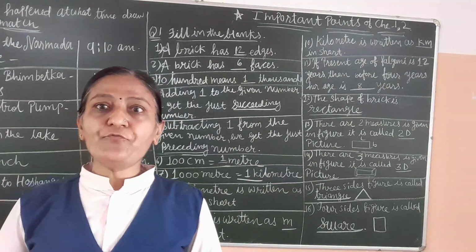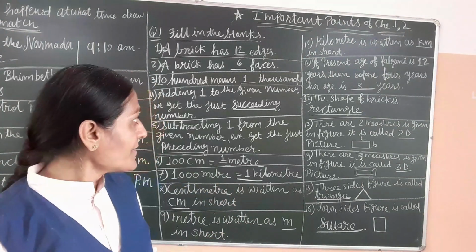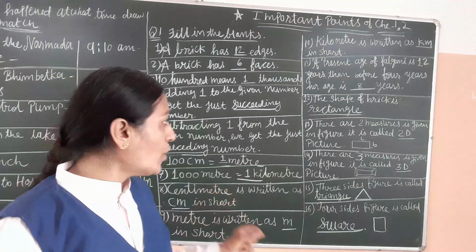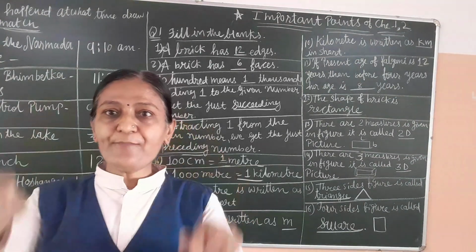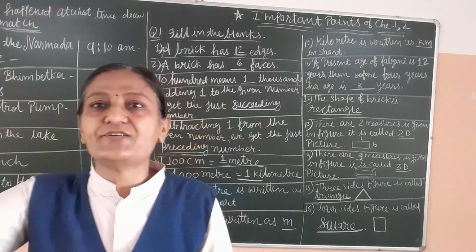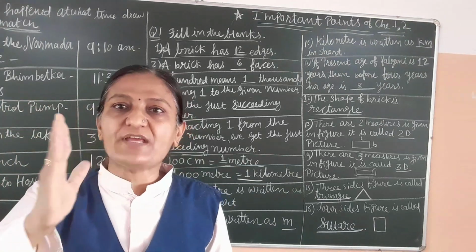The shape of brick is rectangle. There are two measures given in the figure. It is called 2D picture. Length and breadth, 2 dimensions are given. 2D means 2 dimension, 2 measures are given.